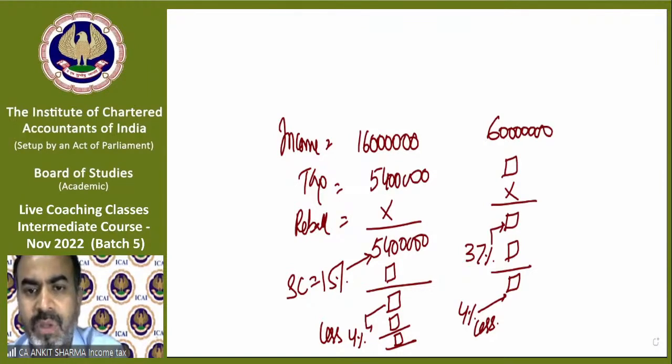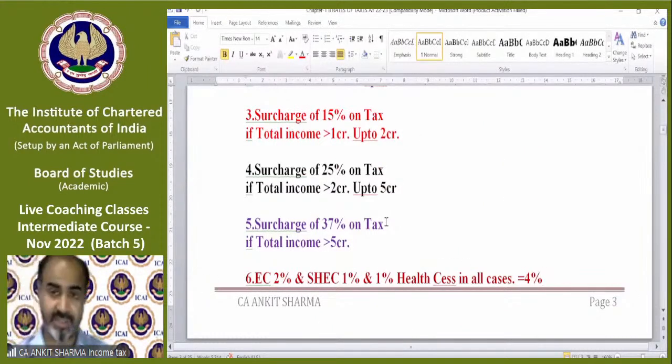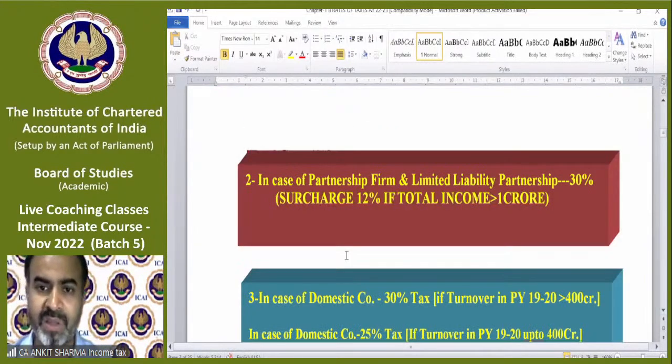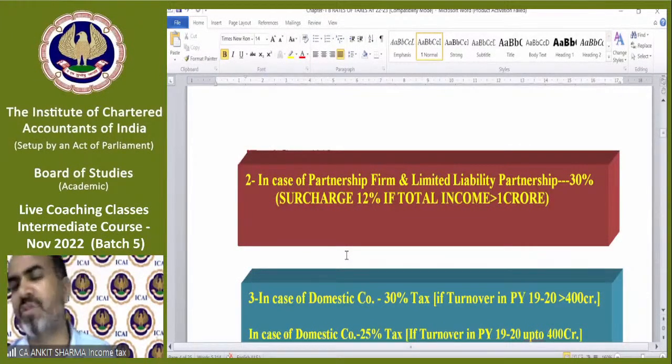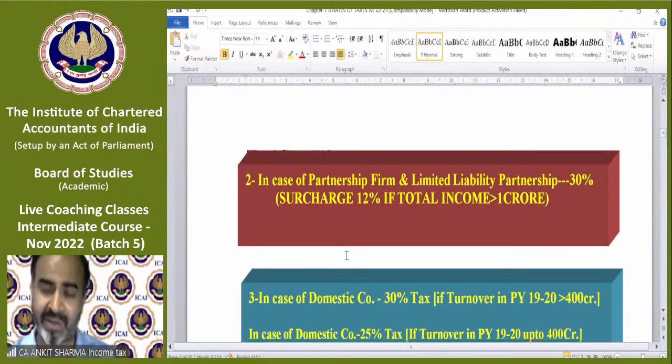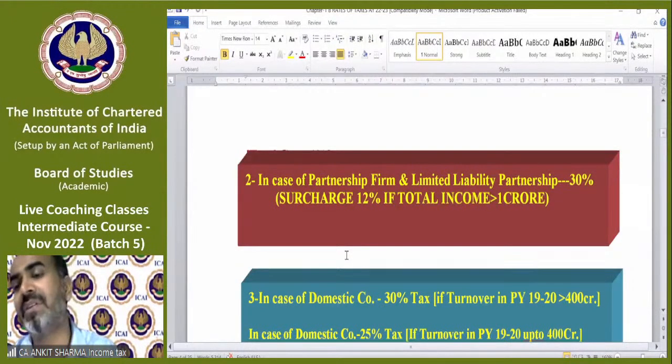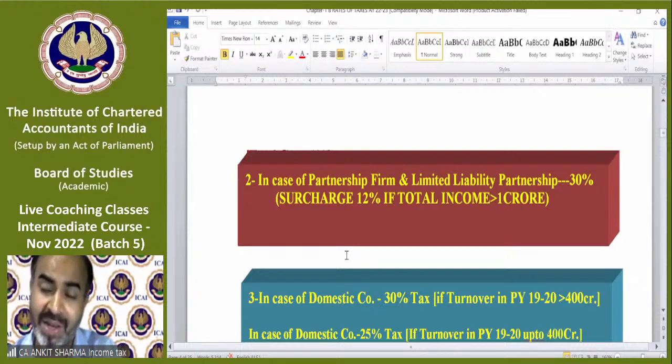Back to the notes. So these were the rates, surcharge, rebate, cess provisions in case of individual, HUF, AOP, BOI, AJP. Moving on further, in case of partnership firm, there is a very simple tax provision. The most complicated tax provision is only in case of individual and HUF. They have slab rates, different rates, 5, 20 or 30. In other cases, there is a single rate, like partnership firm and LLP, they have a single rate of 30%, no exemption. If a partnership firm has 10 lakh rupees income, tax is directly 3 lakh. If its income is 1 lakh, tax is 30,000. If income is 10,000, tax is 3,000.